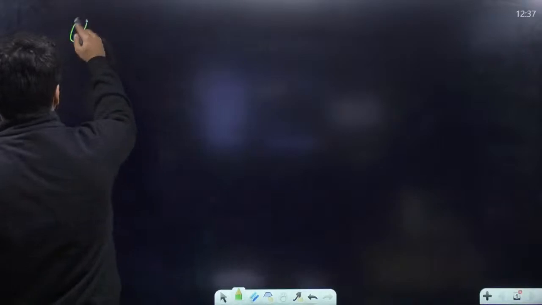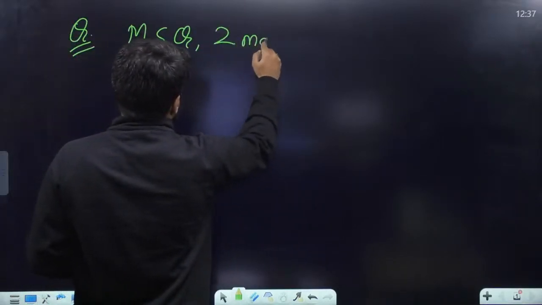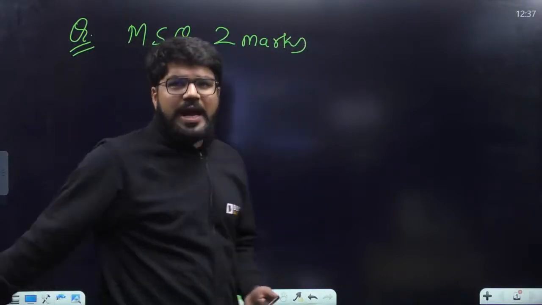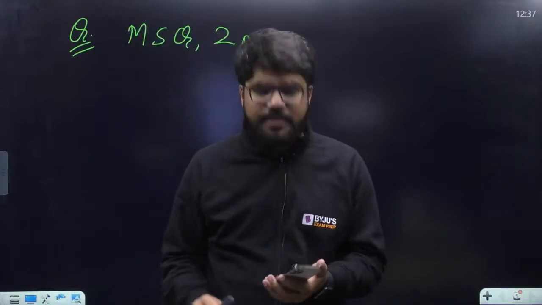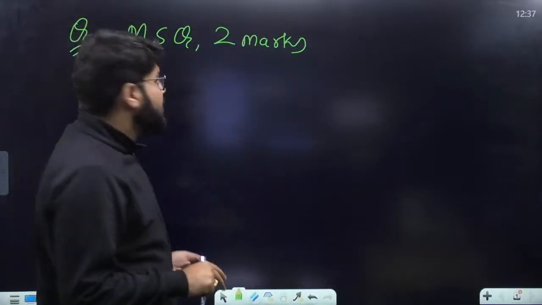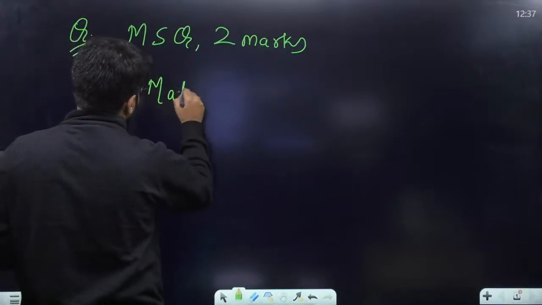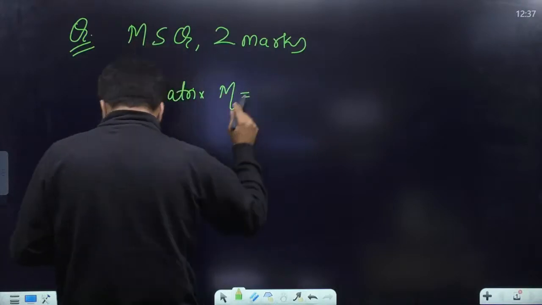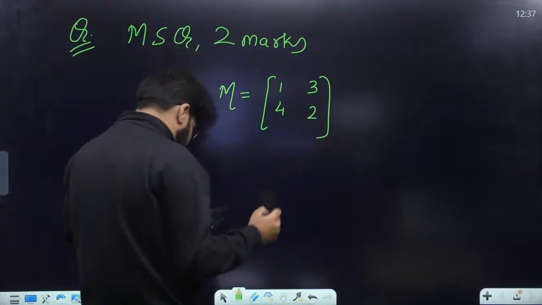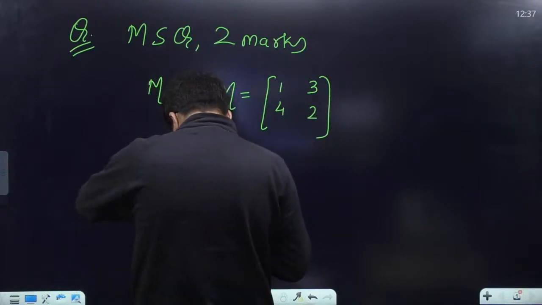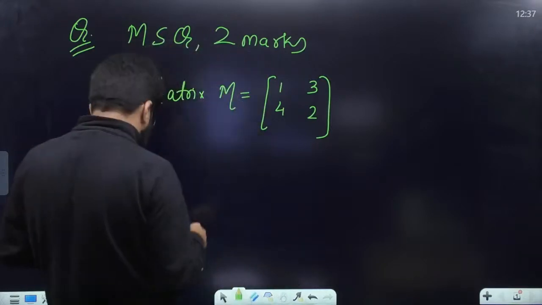So I have got this question that is an MSQ, a 2 marks question. Out of the 3, I've got 2 MSQ questions. Let's start, okay, let's start with the first one. There is a matrix M. I don't think I know the marks for this one. Yes, this one is also 2 marks, correct.